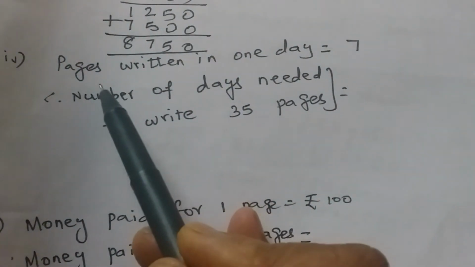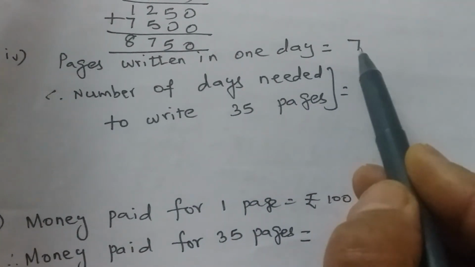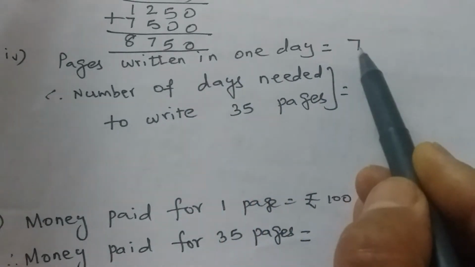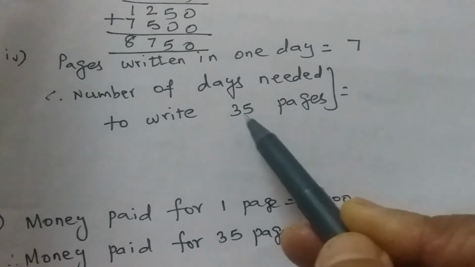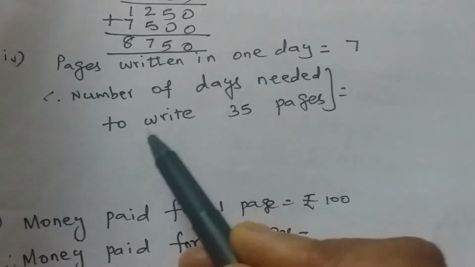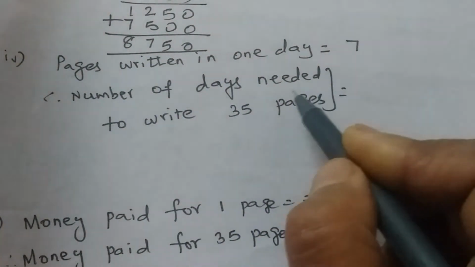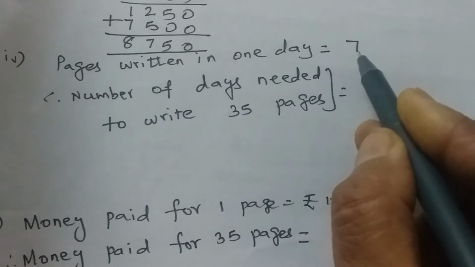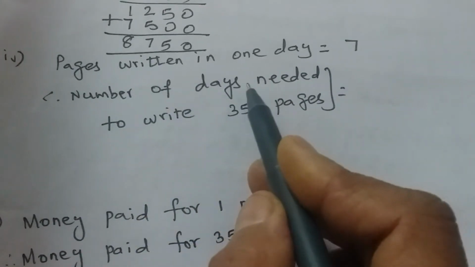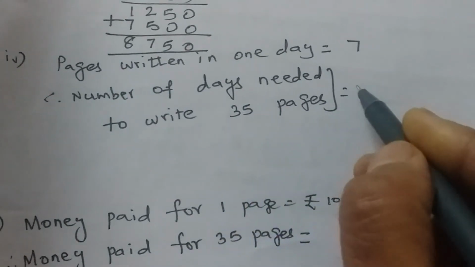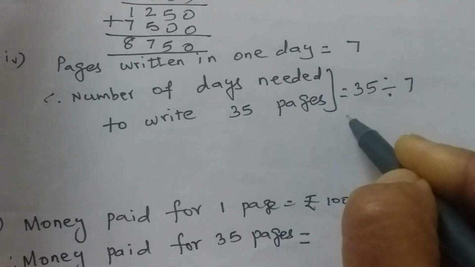So we'll write the statements. Pages written in one day. Both of them together, Tamil Nambi and his friend Kavimaran, write 7 pages in one day. And totally how many pages do they have to write? 35 pages of poem. So number of days needed to write 35 pages. It is just like the first subdivision. In one day they can write 7 pages. That means how many days will it take to write 35 pages? It is the same division just like the first subdivision. 35 divided by 7.